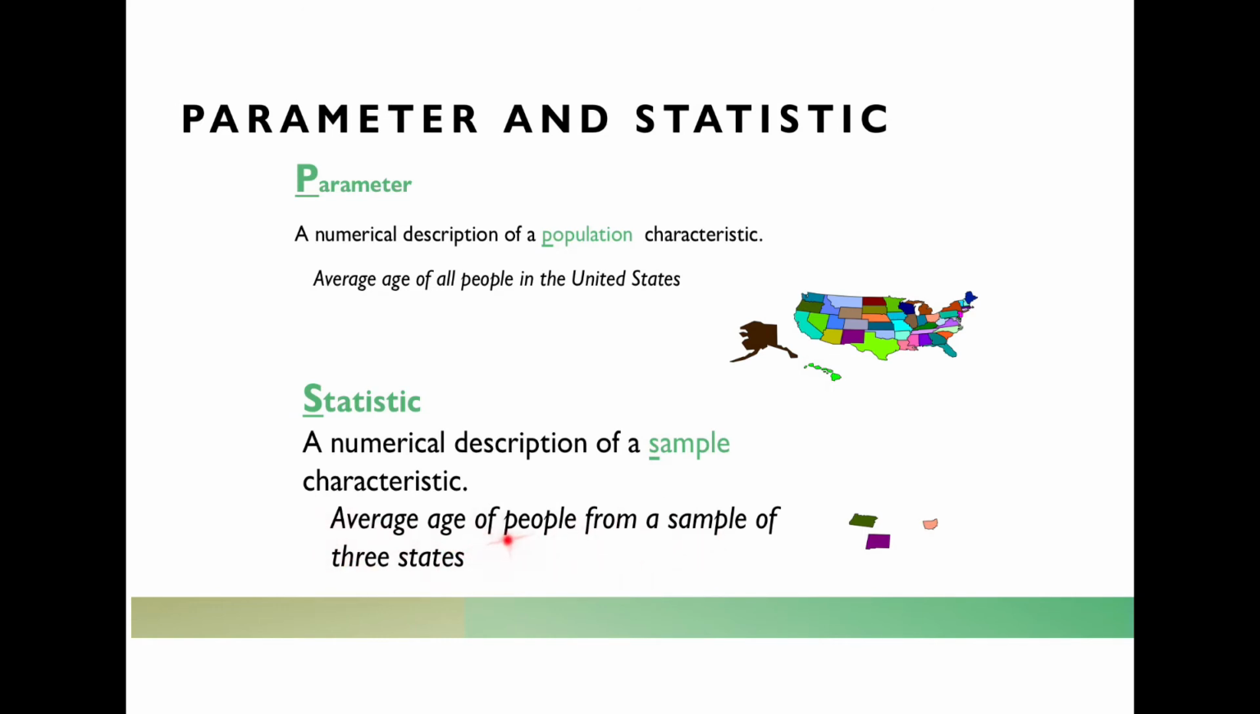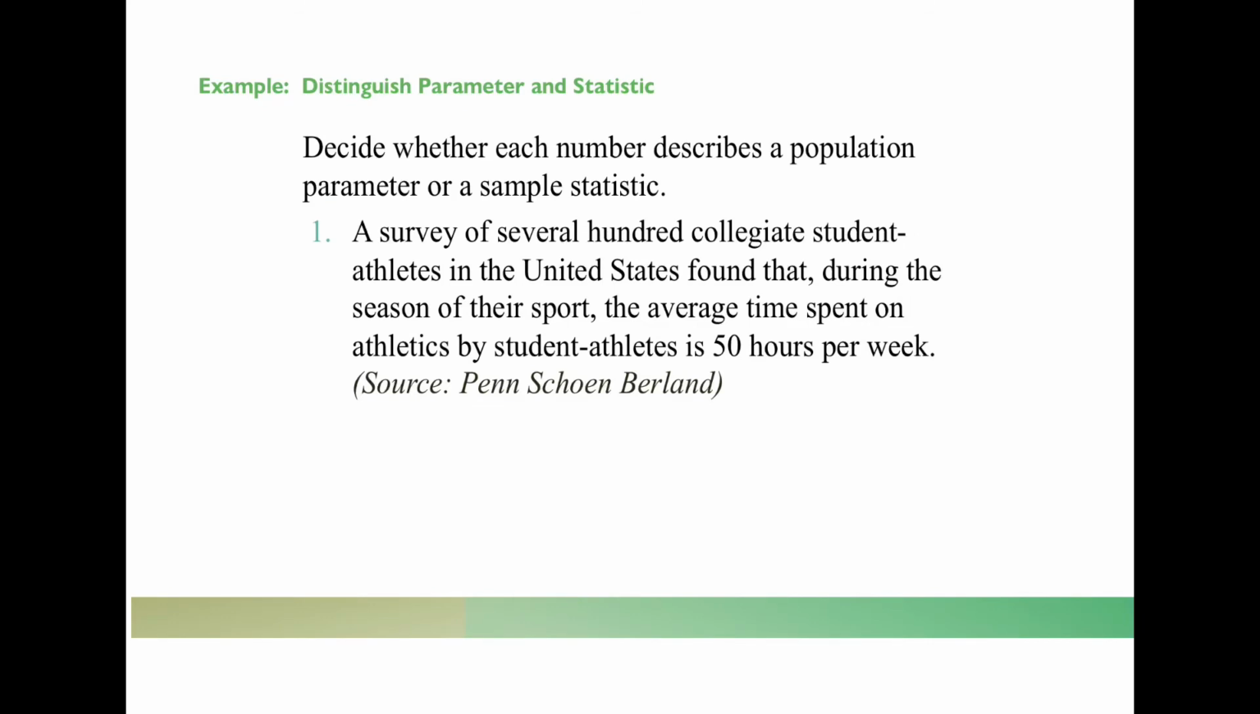So if we were to find the average age of people from a sample of 3 different states, that would be a statistic. They were collected from a sample. Okay, so here if we're going to distinguish between a population parameter and a statistic, we're going to read each one of these and kind of decide. So decide whether each number describes a population parameter or a sample statistic.